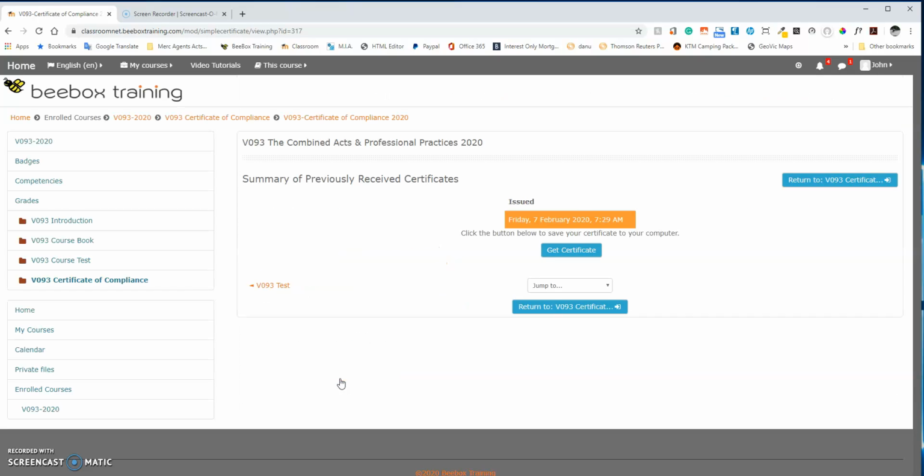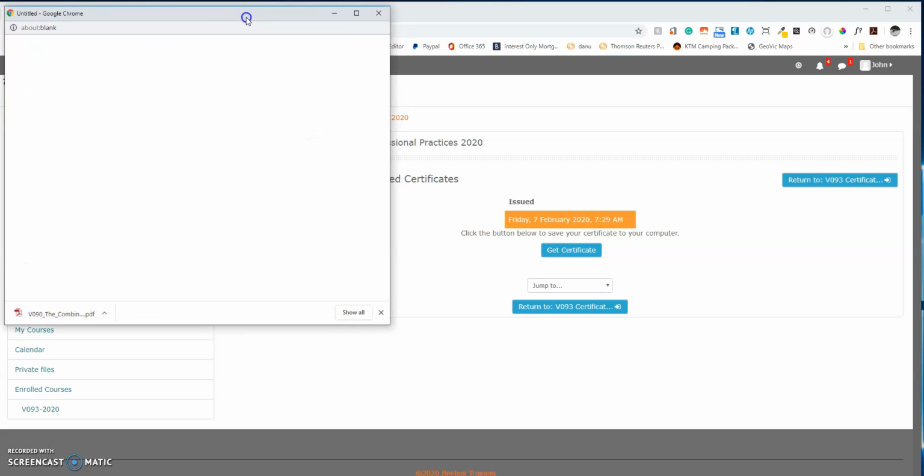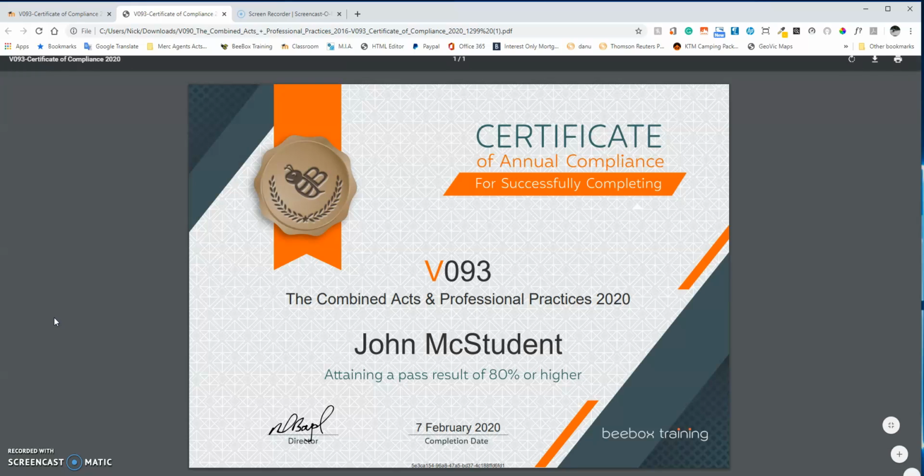Simply click on the link, which will take you to another screen, and from here, get certificate. Now this will download depending on which browser. I've gone off the screen here, so I'll bring it into view. It might look a bit different depending on which browser you're using, but they all work pretty much the same. In this case, the certificate's downloaded in another pop-up browser. Just click on that, and I'm using Chrome here for this example, and there it is, your certificate as presented.